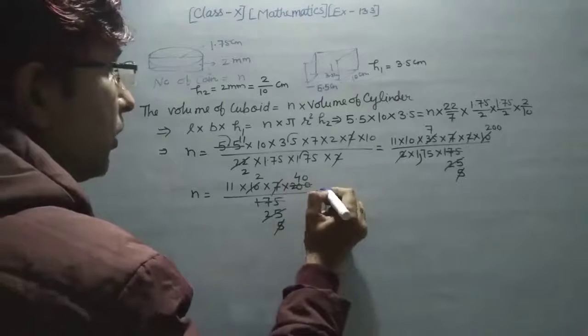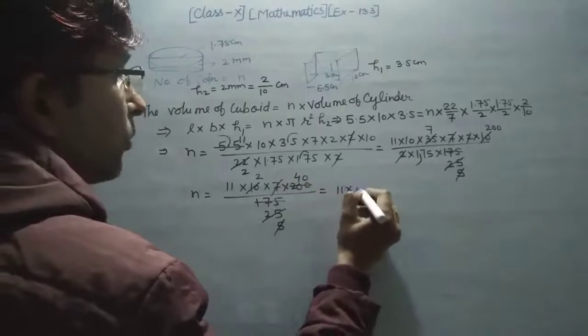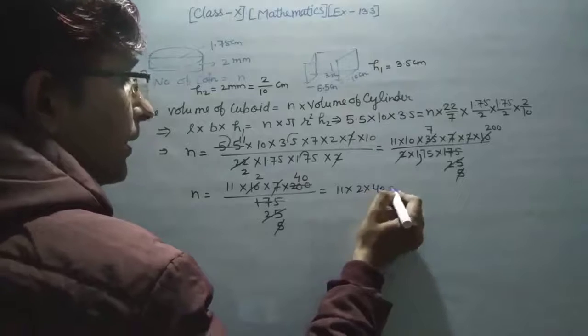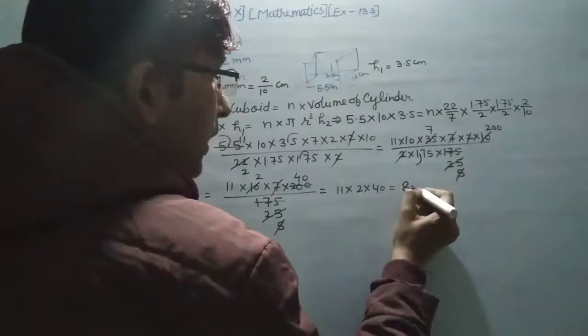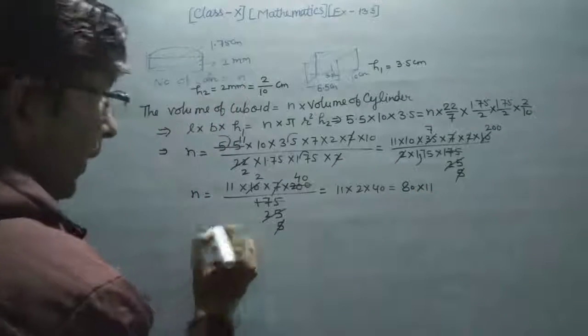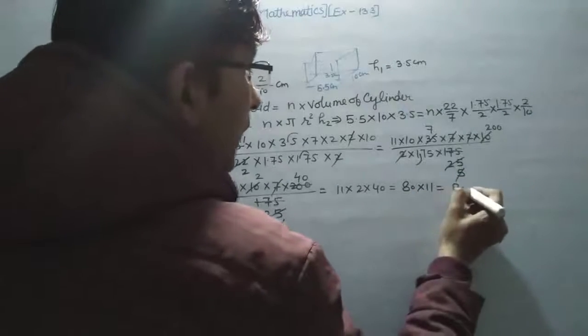So that value is 11 into 2 into 4, and you have to multiply this: 4 2s are 8, 80 into 11. Now n is equal to 880, the answer.